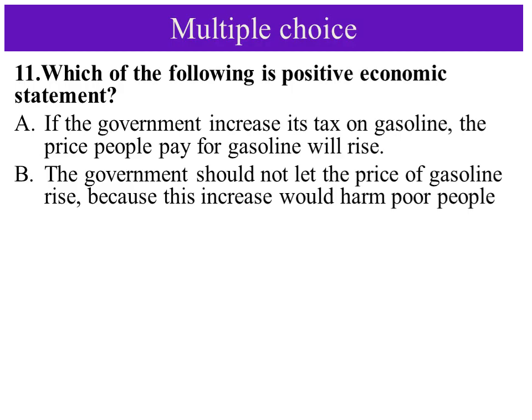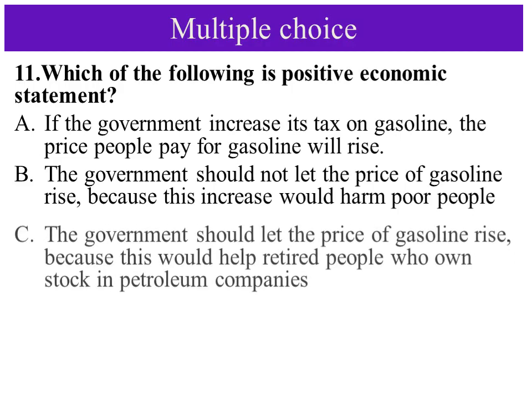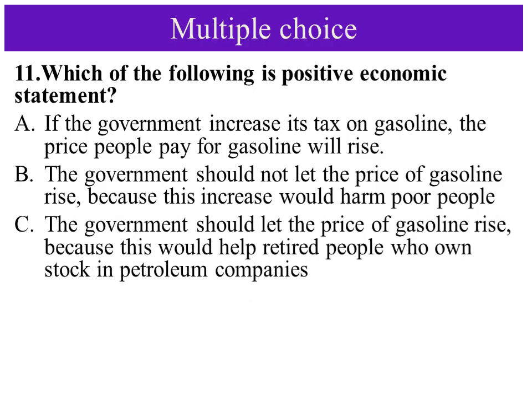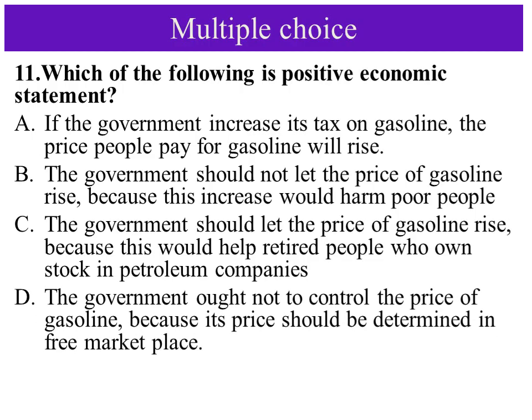B. The government should not let the price of gasoline rise, because this increase would harm poor people. C. The government should let the price of gasoline rise, because this would help retired people who own stock in petroleum companies. D. The government ought not to control the price of gasoline because its price should be determined in a free marketplace.